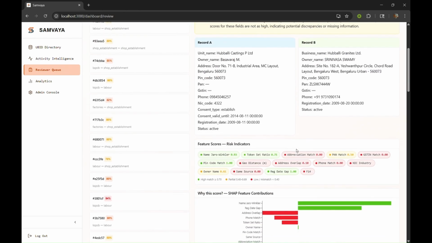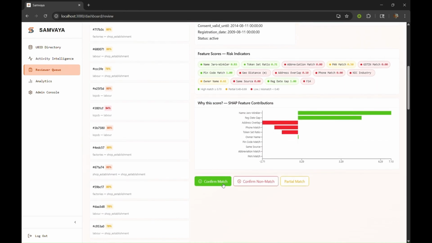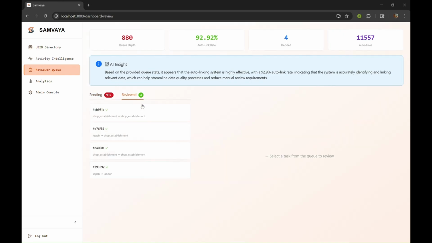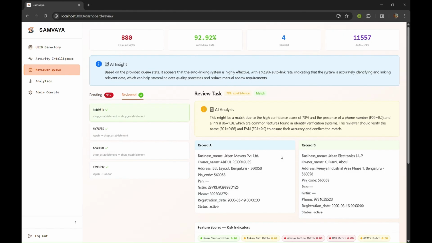After manually reviewing, let me say it is a perfect match. So, I will click on confirm match and it will move into the reviewed section. Here, the clicked business has moved to the reviewed queue successfully, as you can see.